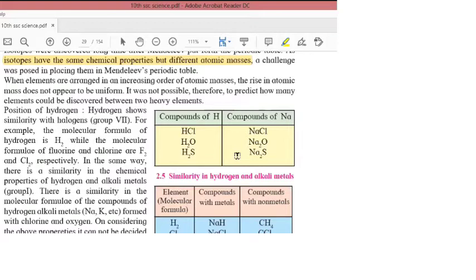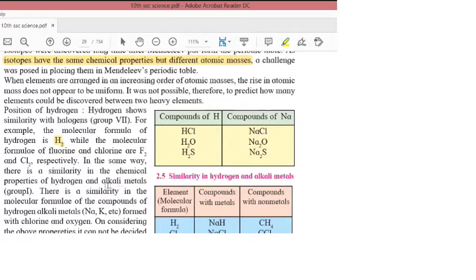Next, position of hydrogen. Now, hydrogen shows similarity with halogens. For example, the molecular formula of hydrogen is H2, while the molecular formula of fluorine and chlorine is F2 and Cl2 respectively. In the same way, there is a similarity in the chemical properties of hydrogen and alkali metals, that is group 1.